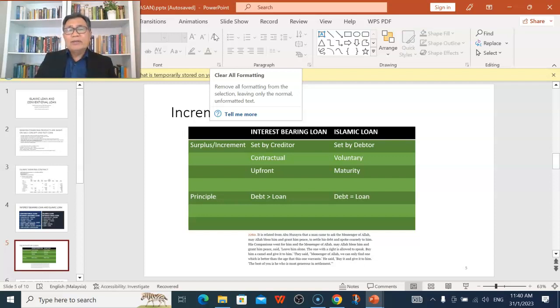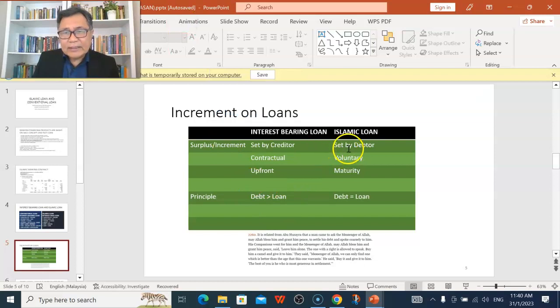And therefore, if we pay more, and if we follow the Sunnah, then we will see that there is some increment taking place on the Islamic loan. But number one, that increment is set by the debtor. It's set by the one who borrowed the money. Whereas in the conventional loan, that increment is set by the creditor, or the lending party, or the bank. So these are two opposite situations.